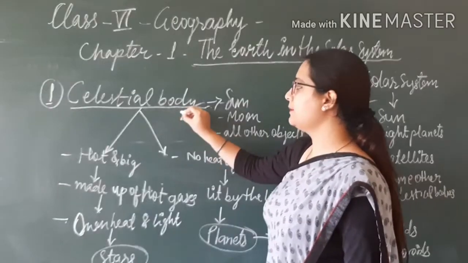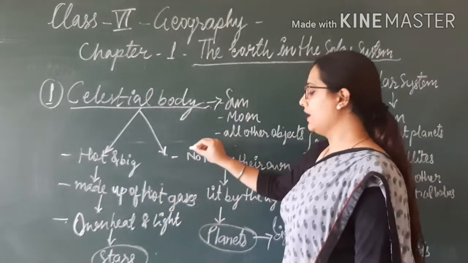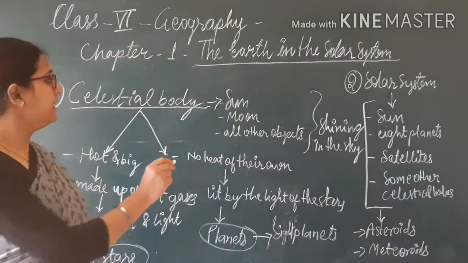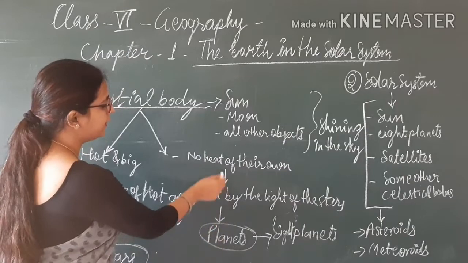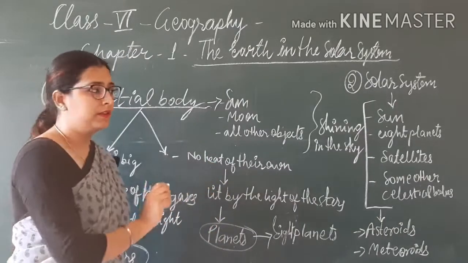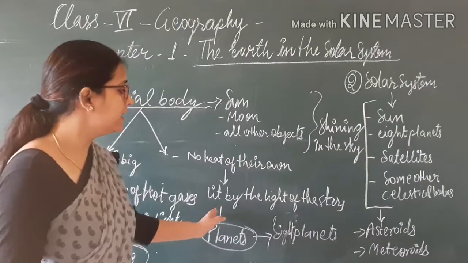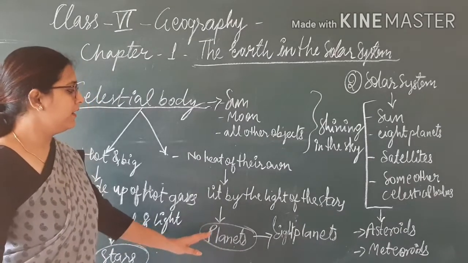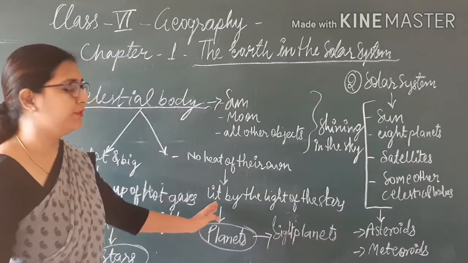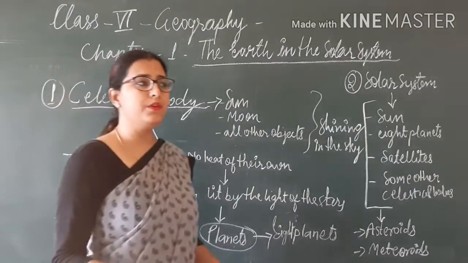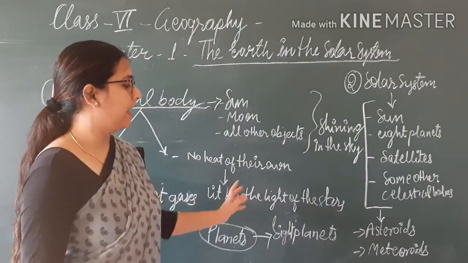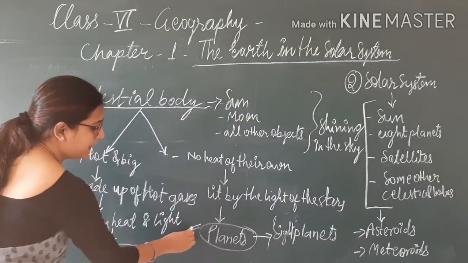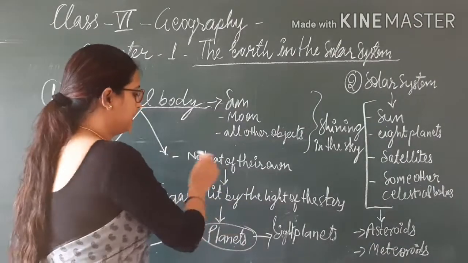First category of celestial body is star and second one is planet. Now what is a planet? Planets do not have their own heat. They are lit by the light of the stars. What does it mean? Means planets don't have their own light and don't have their own heat. They take light and heat from the stars, from here they get all the heat and the light.